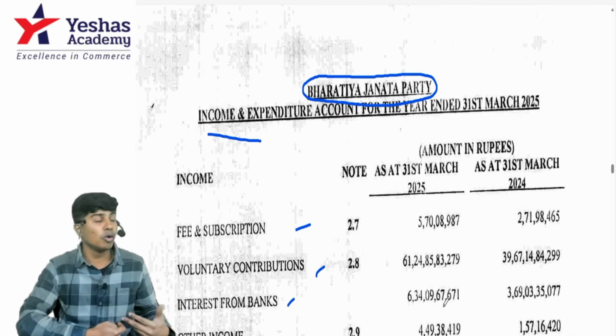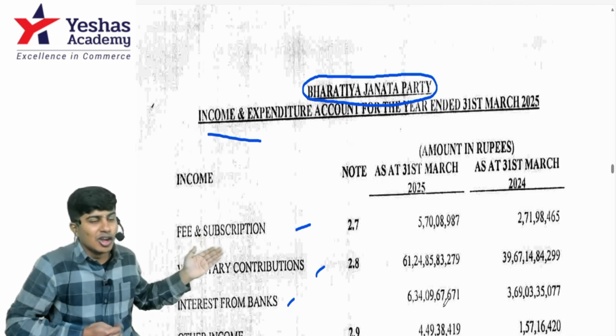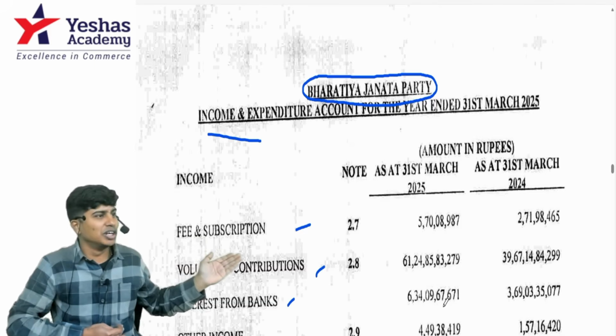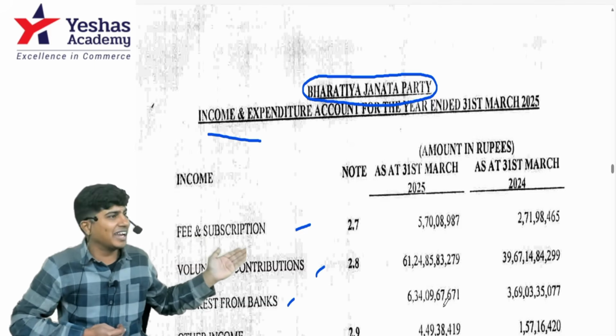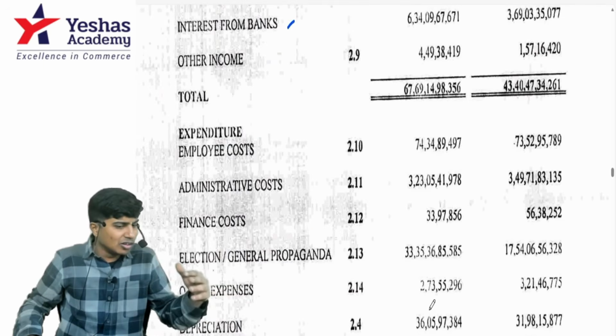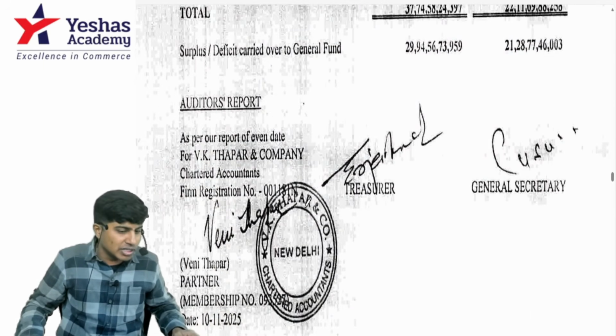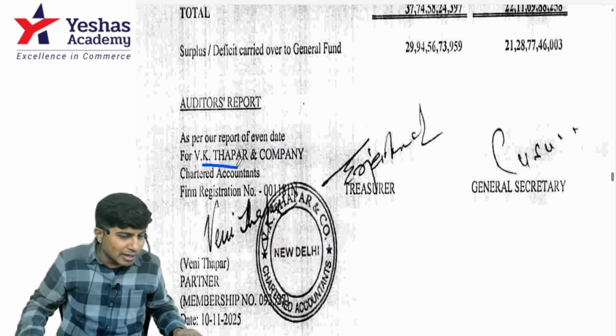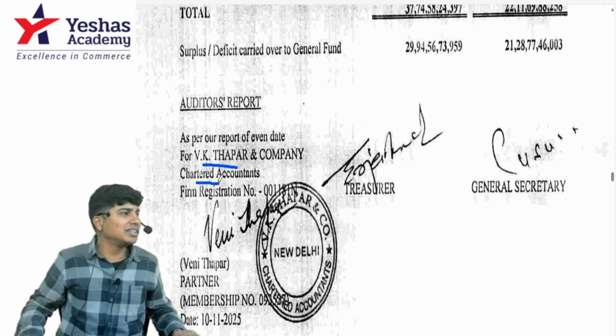Where will I be using this? Which entity is an NPO? Do you want a bigger entity than this? No company in the country can have such huge interest income. No company in the country can have such a big bank balance. So that is the level of operations. And you're like, sir, what will I do out of this? See who's signing this: PK Thapar and Company. Who's he? A chartered accountant.